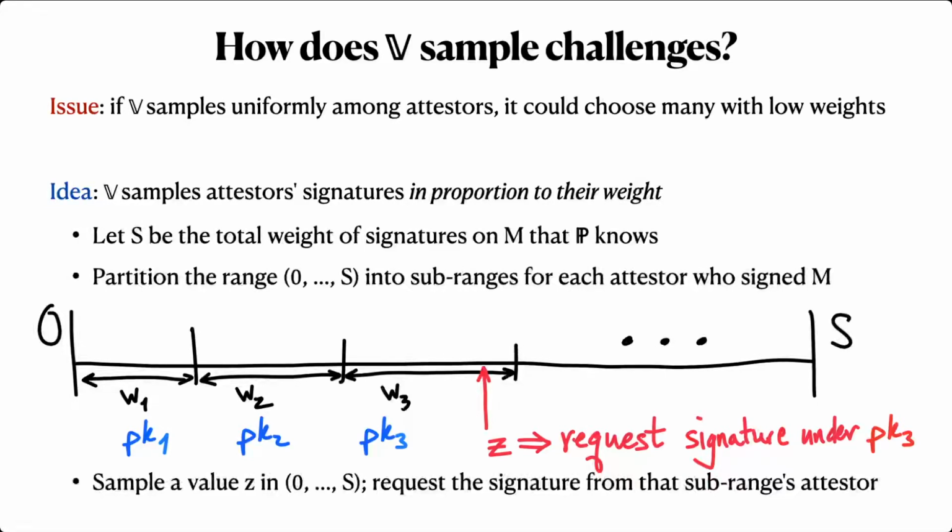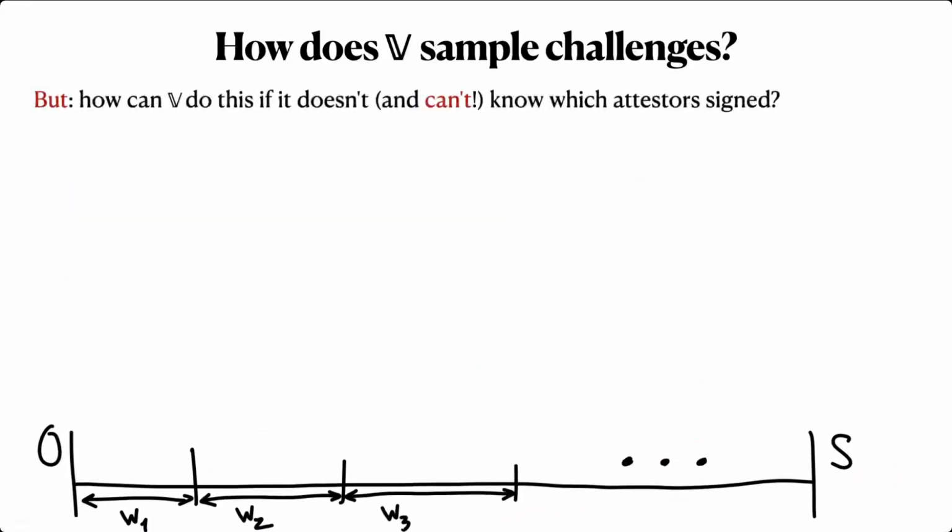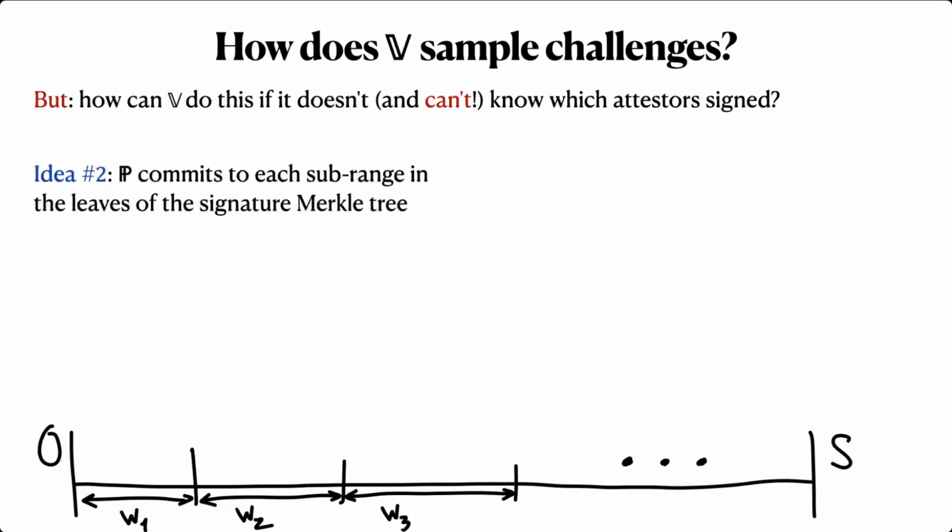But there's an issue here. Remember, the verifier is only allowed to receive a tiny amount of information from the prover, certainly not enough to write down all of the subranges of all of the attesters. So how can the verifier execute the sampling procedure that I've just described? The idea is the prover commits to those subranges as part of the signature Merkle tree. Specifically, let's denote the lower end of each attester's subrange as capital L. So L sub 1 is 0, L sub 2 is W1, L sub 3 is W1 plus W2, etc.